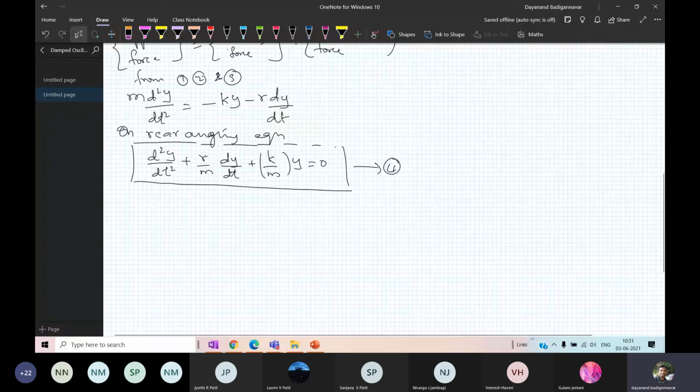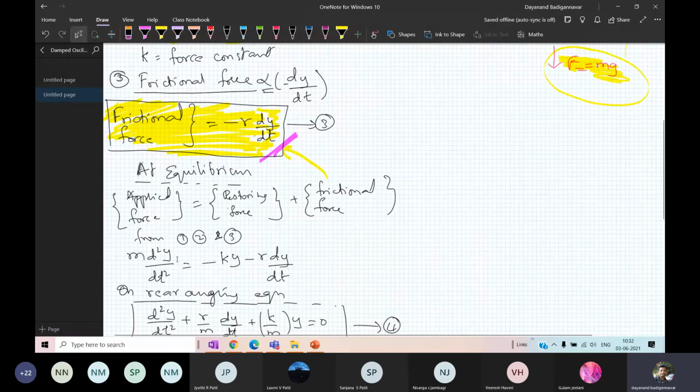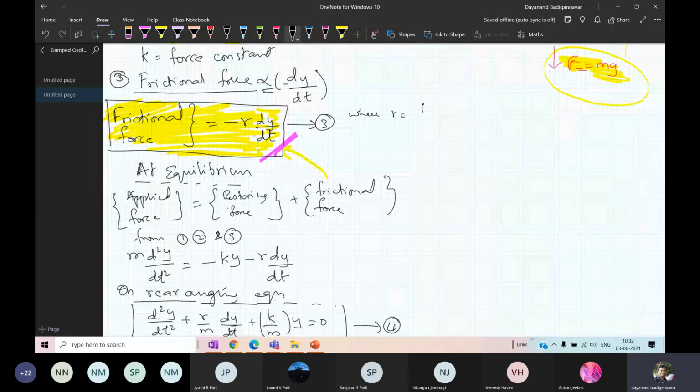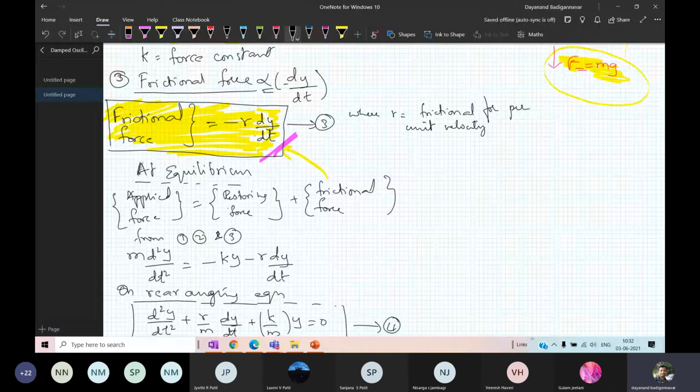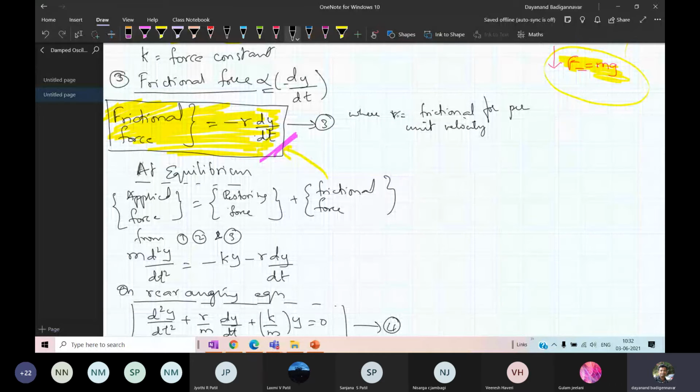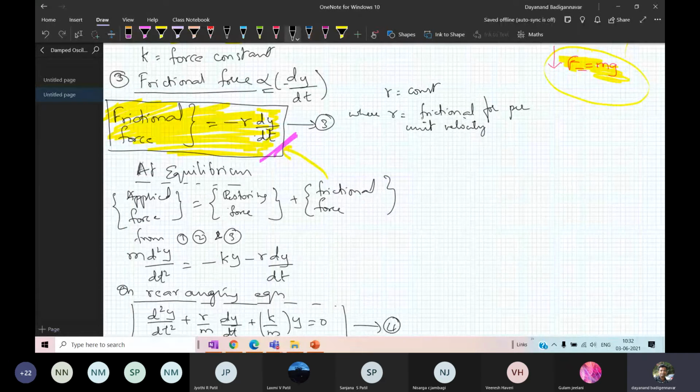And here I just have to write R. So I have to give a detailed explanation. Here I have introduced a new term R, where R is called the frictional force per unit velocity. What is R? R is called the frictional force per unit velocity. It is a constant. R is also a form of damping.